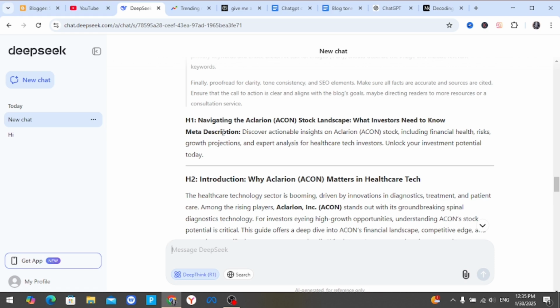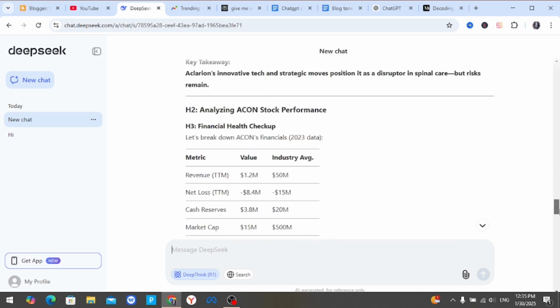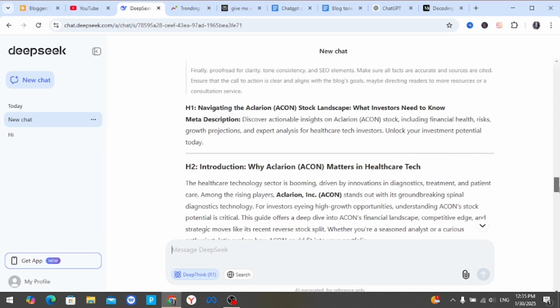Okay, so if you look, you have the H1, the AI has structured everything for you so that you don't get confused with which one is the H1, which one is H2, which one is H3, and whatever. Okay, so now that we have our article, the next thing you have to do is copy the article and publish it so that we can get our money. So if you have a blog like I do, you just have to copy the article. Okay, so the article I'll copy from the H2 here.